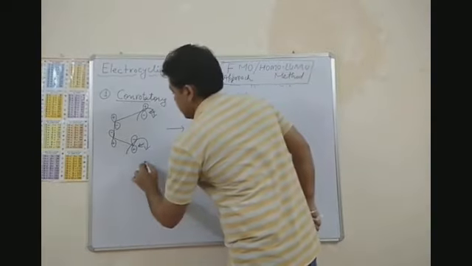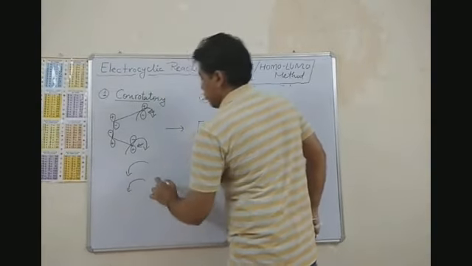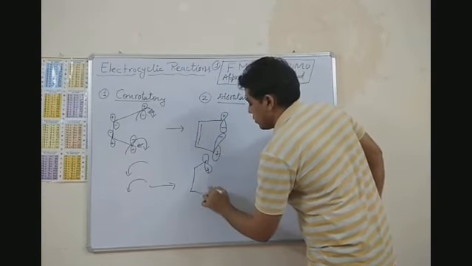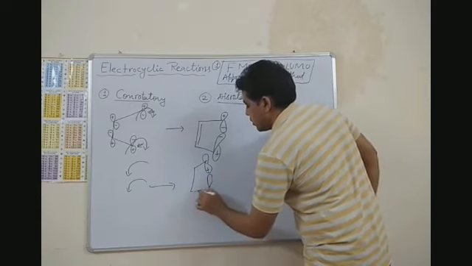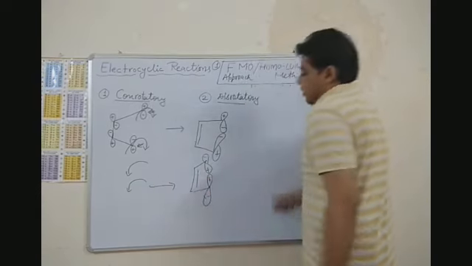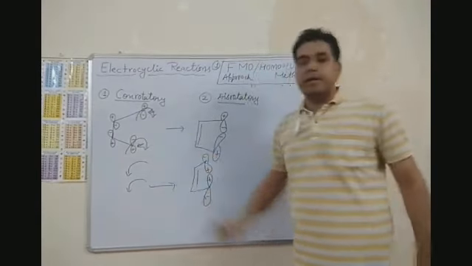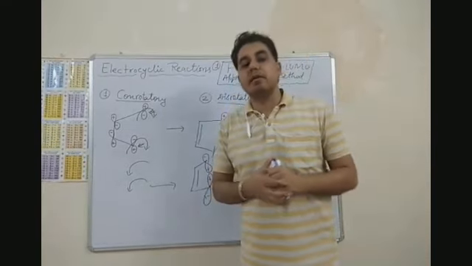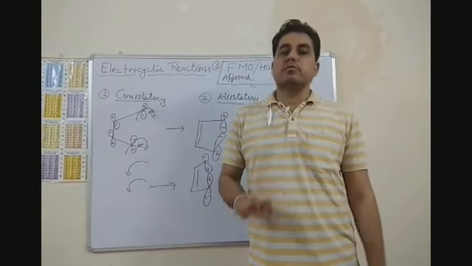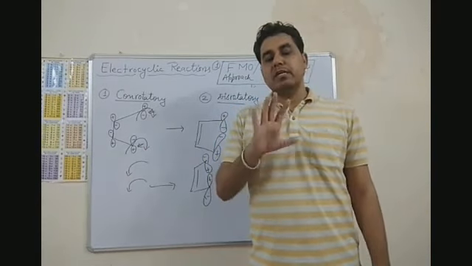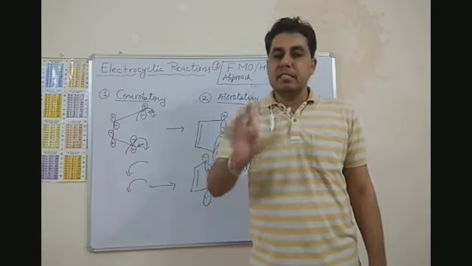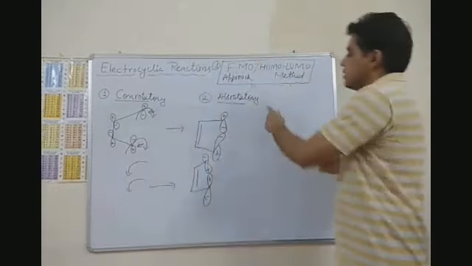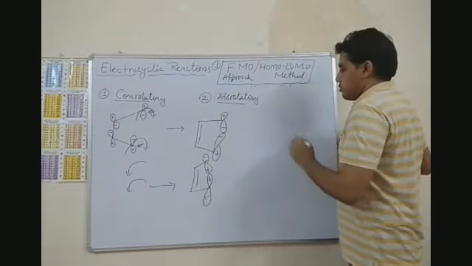Okay, or they can rotate anti-clockwise. By this rotation we will get plus lobes near to each other. Now, clockwise or anti-clockwise, but the main thing that must be remembered is that in conrotatory motion, lobes of both the terminal orbitals rotate in the same direction, right? Either clockwise or anti-clockwise.